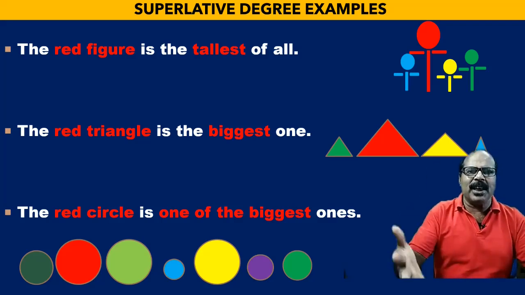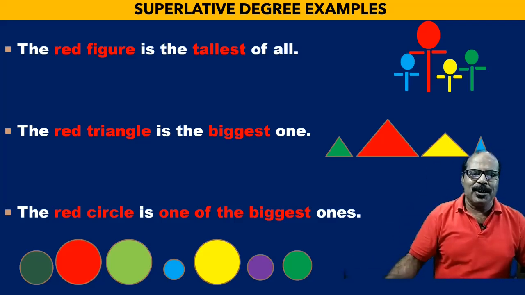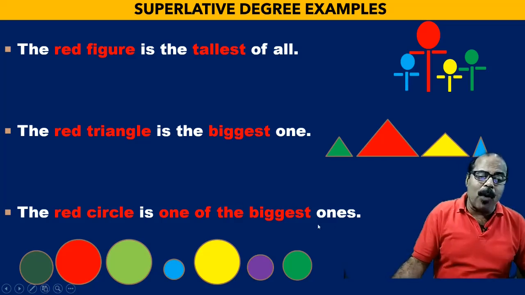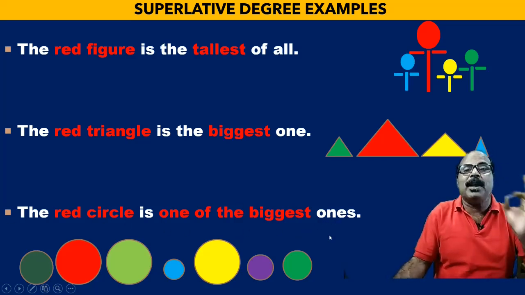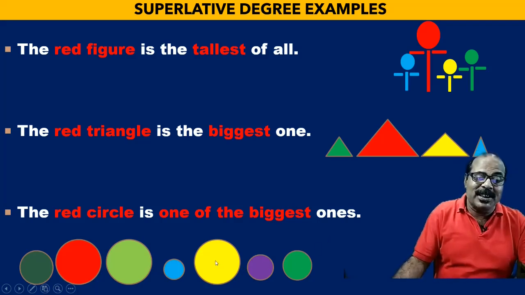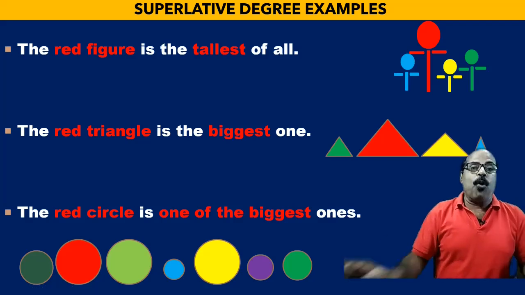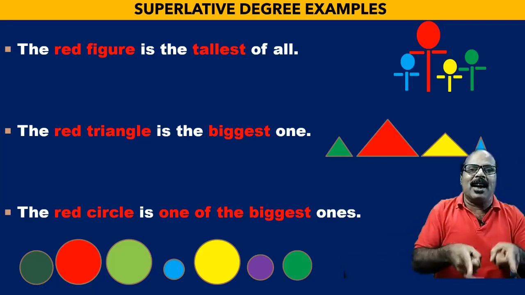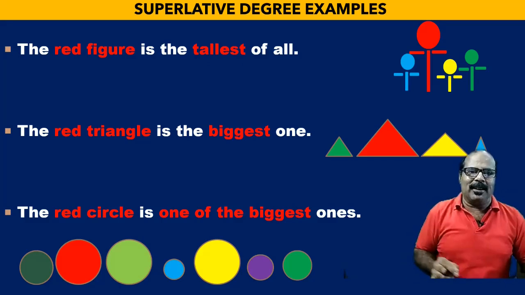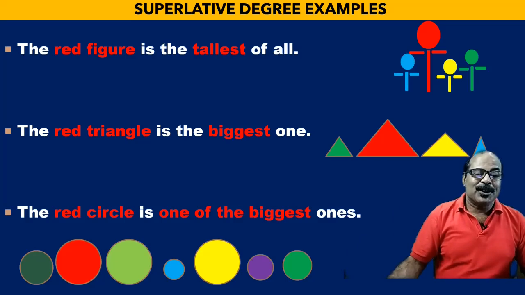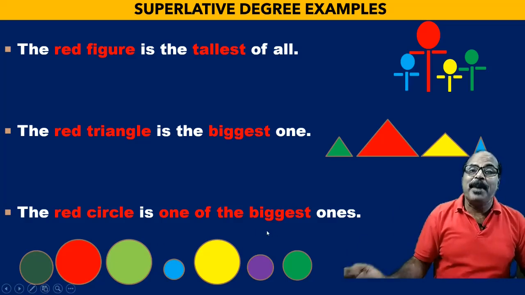That means there are 3 circles of the same size. So I can say the red circle is one of the biggest ones, or one of the biggest circles. The red circle is one of the biggest circles because there are other 2 circles of the same size. So we cannot say that the red circle is the biggest circle. It is one of the biggest circles. So the red circle is one of the biggest ones.